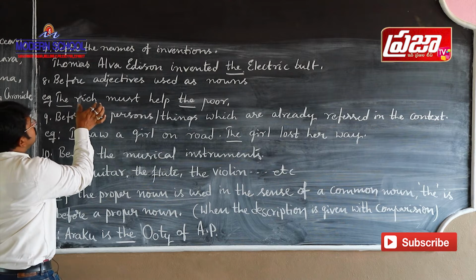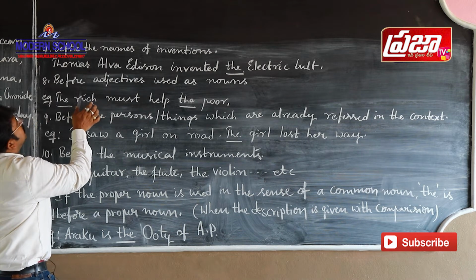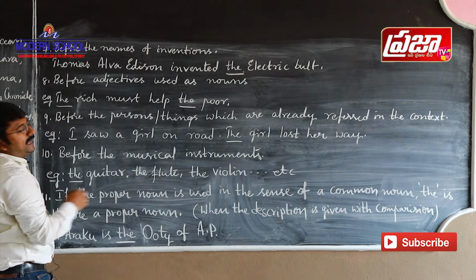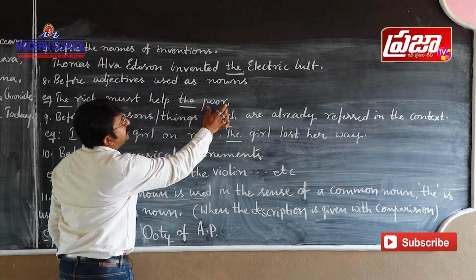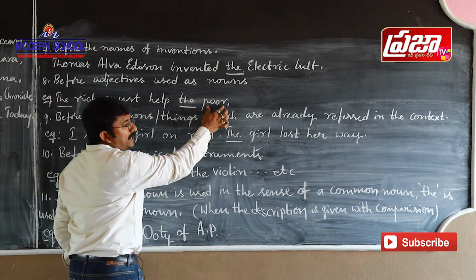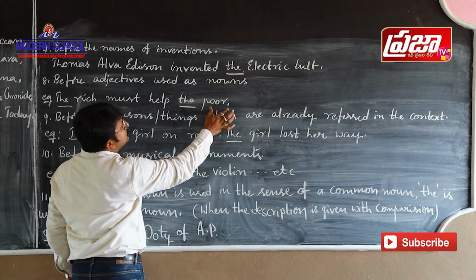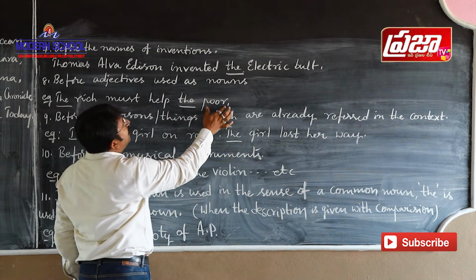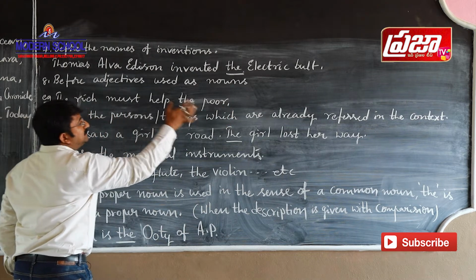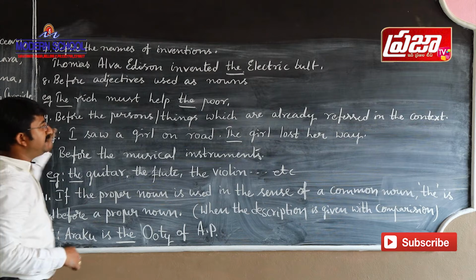So, this adjective which is used to represent the entire class, before such an adjective we use the definite article the. And even here, it is talked about all the poor people. This adjective "poor" talks about all the poor people. So here this adjective is used as a noun. So before this adjective which is used as a noun, we have to use the definite article the. And the next point, it is the ninth point.